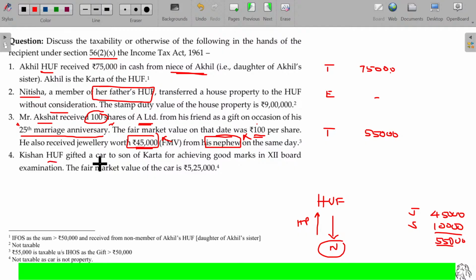Kishan HUF gifted a car to the son of Karta, for achieving good marks. HUF to members or vice versa is usually not taxable. The fair market value of the car is 5,25,000.